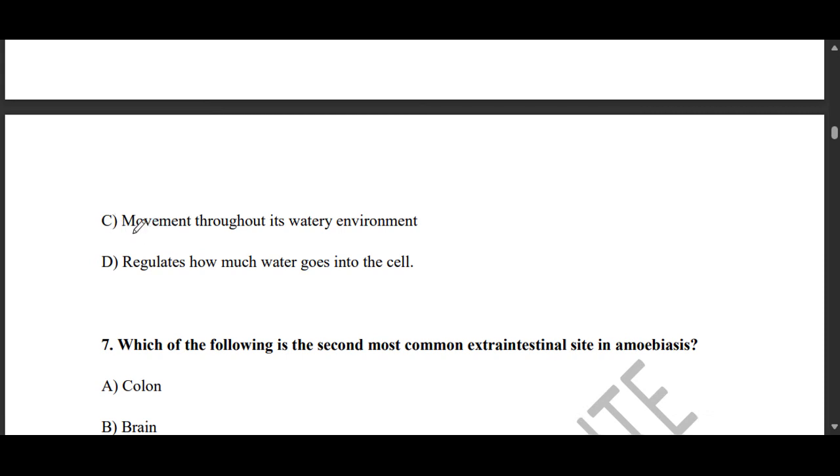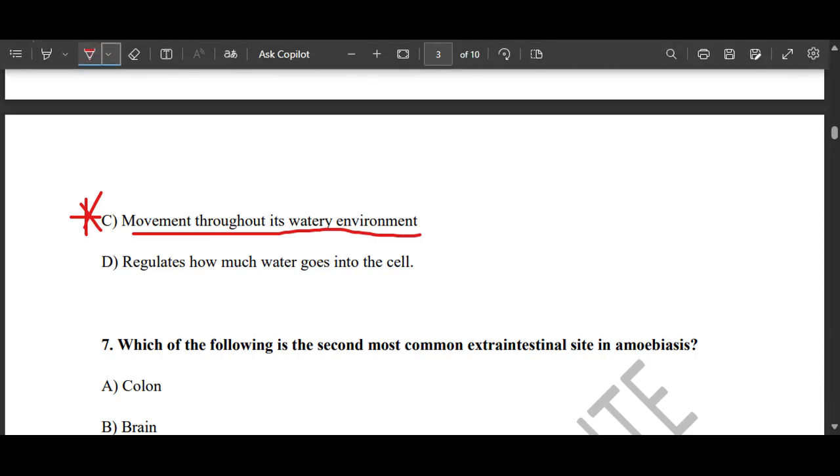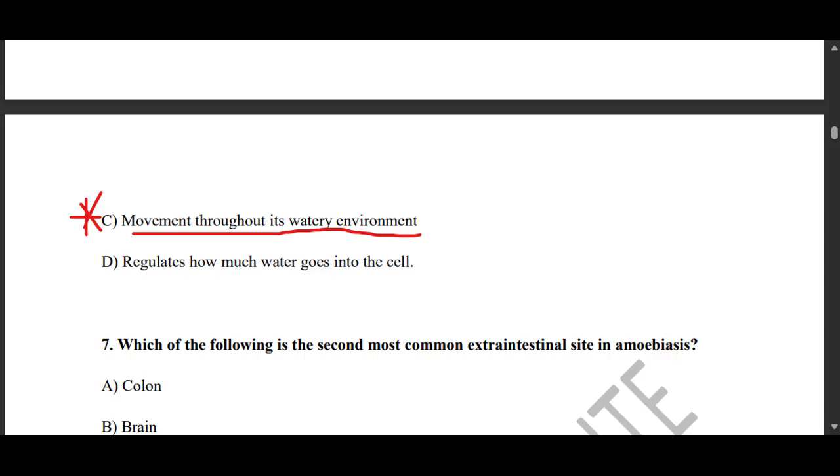C is saying movement throughout its watery environment, which is going to be our answer for this particular question. That is the role of pseudopodia. You discover that amoeba basically uses pseudopodia for locomotion and phagocytosis, not for transcription or osmoregulation.